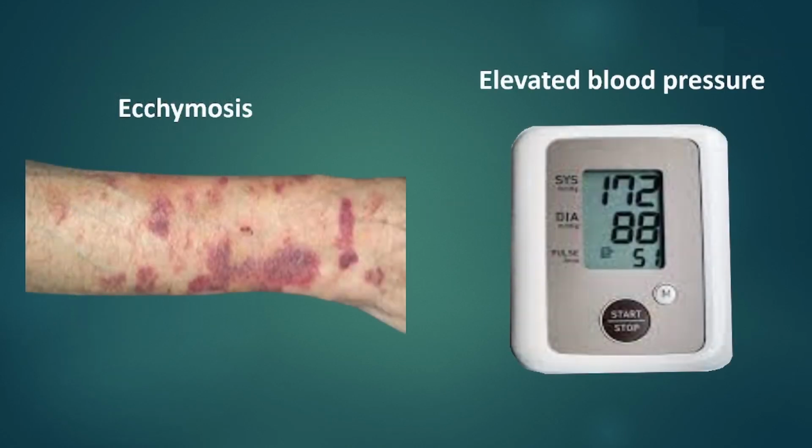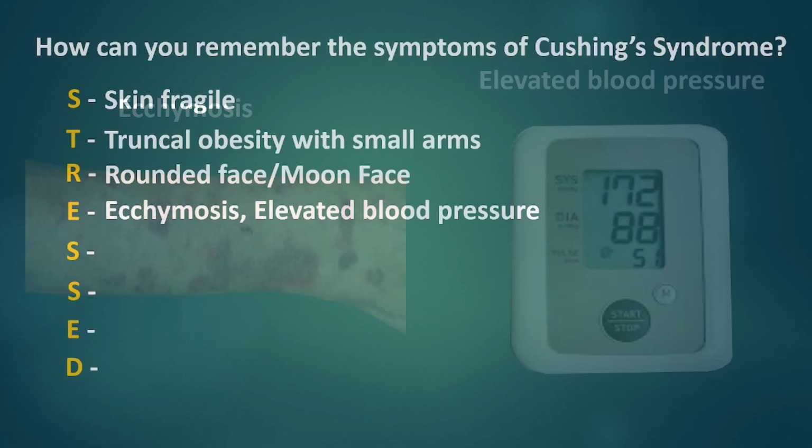Cortisol has negative effects on keratinocyte growth factor, and collagen suppresses wound healing, leading to ecchymosis or bleeding underneath the skin. The elevation of blood pressure is due to sodium retention. As the saying goes, where sodium goes, water follows.